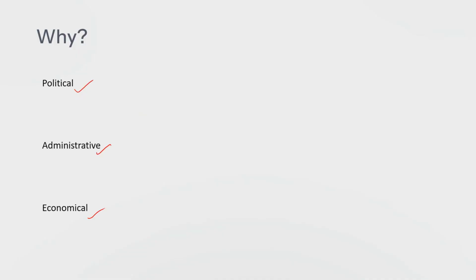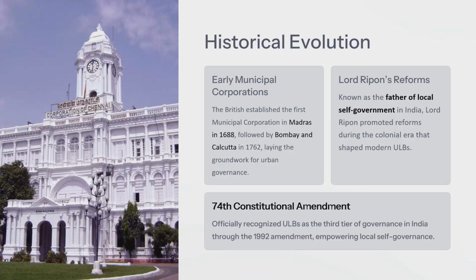We have seen why we need urban local bodies. If you have not watched it, please do watch it, because the importance, the need, the requirement of urban local bodies will decide what it will do and how the institutions will be created. So today's part you will be able to understand when you understand the need of it. Because when you understand the need, you are able to write the answer whether, based on that need, we created institutions to fulfill it, and gave them certain functions, powers and responsibilities.